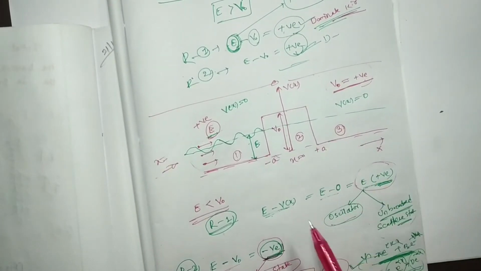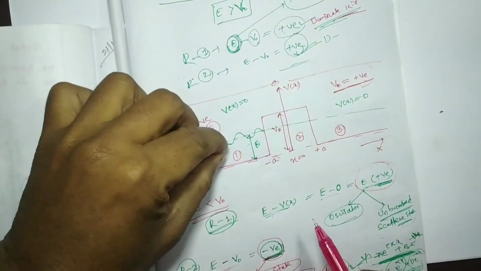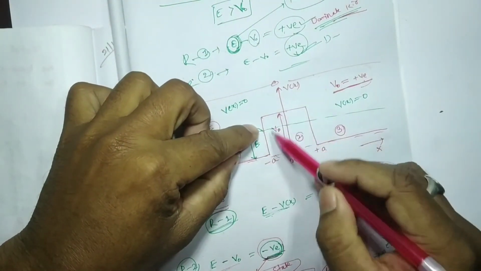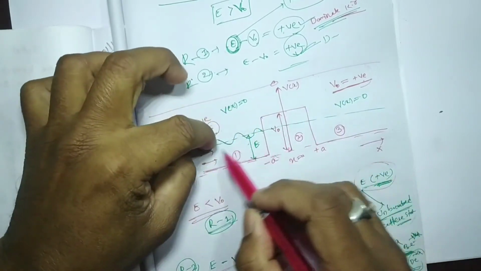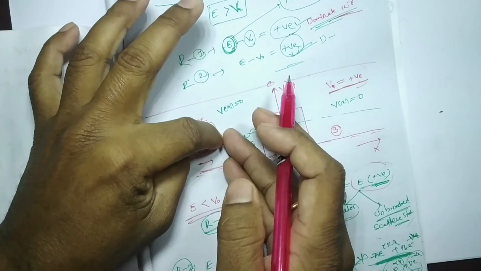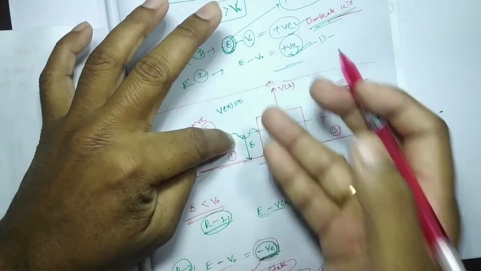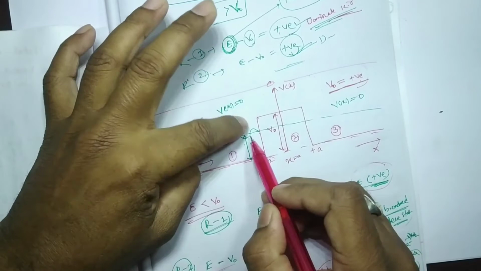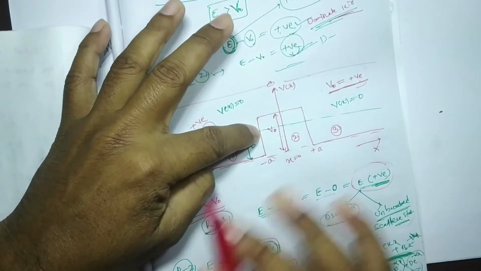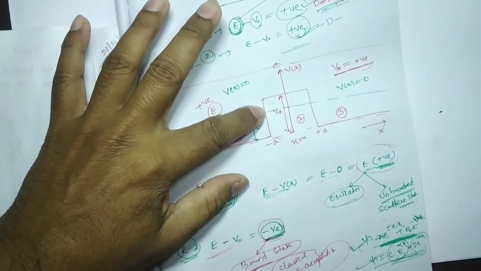Classically forbidden means suppose some particle is moving from this side and the repulsive force in region 2 is much more than the kinetic energy, so it will repel it. According to the classical prediction, this particle could not penetrate region 2. But according to quantum mechanics,